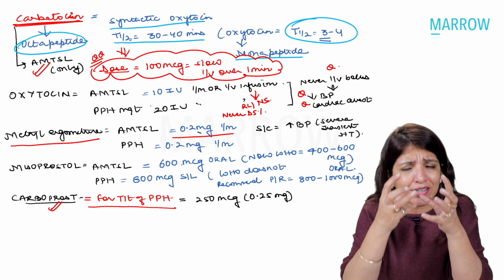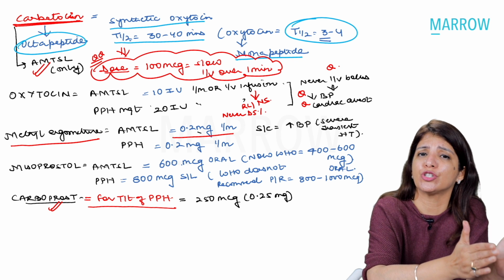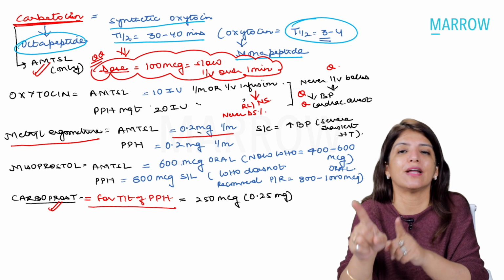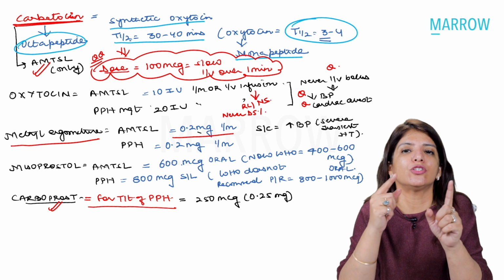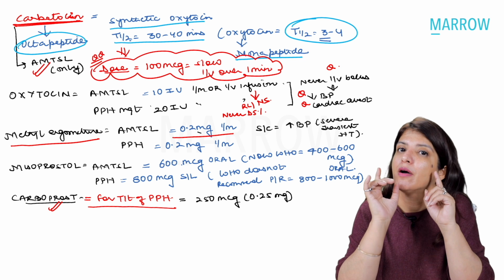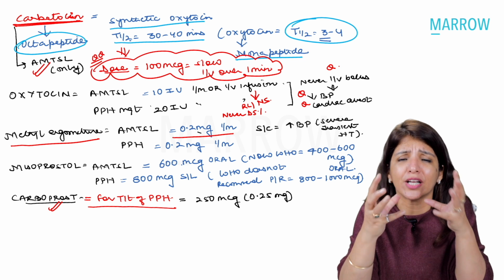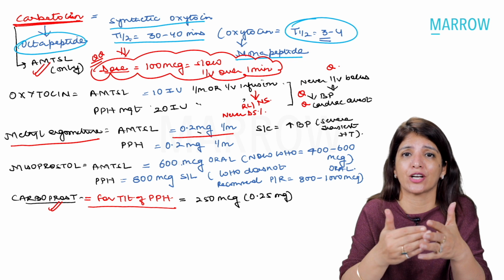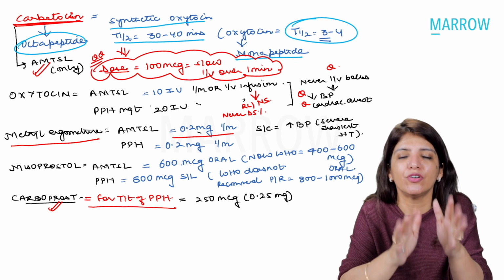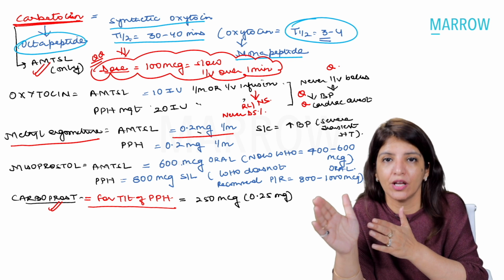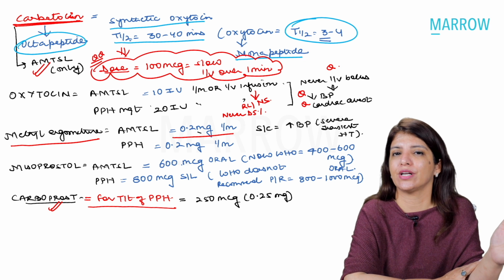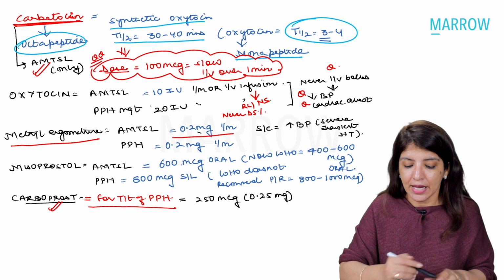So if the uterus is technically contracted, the amount of blood coming to the fetus would be less and there will be fetal distress. This is exactly the difference between oxytocin and methyl ergometrin. Oxytocin, when it leads to contractions, they are physiological. The uterus would contract and slightly relax, contract and relax. But methyl ergometrin is going to lead to tetanic contractions, and because of that it is never given during pregnancy, and that is why you can never give it after delivery of the first twin. You may give it after delivery of the second twin, and that is why it is absolutely contraindicated in Rh negative pregnancies.